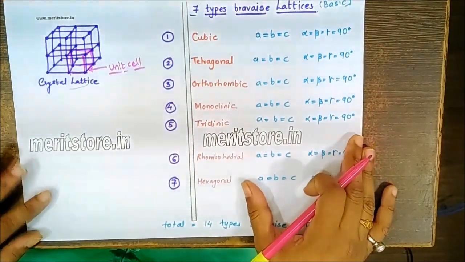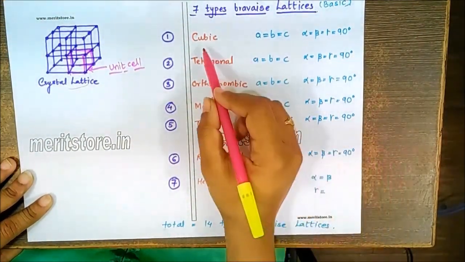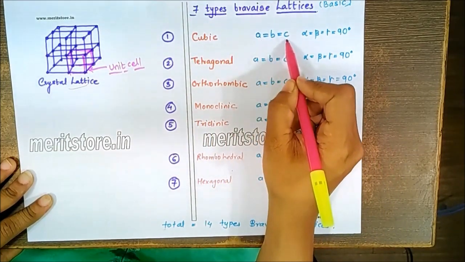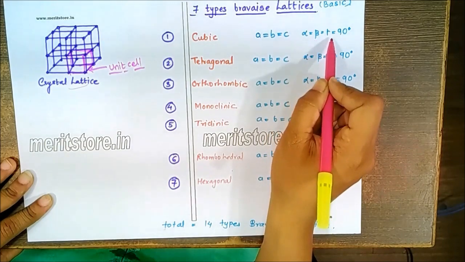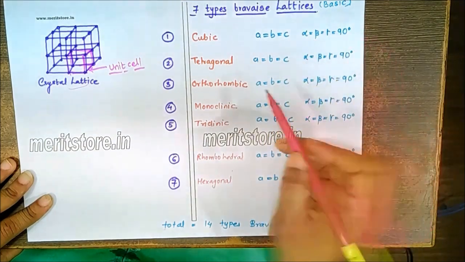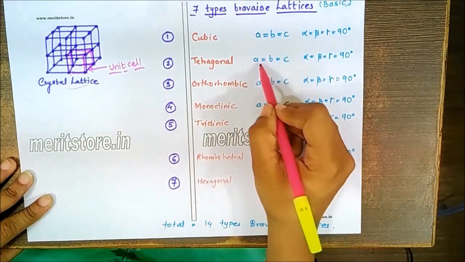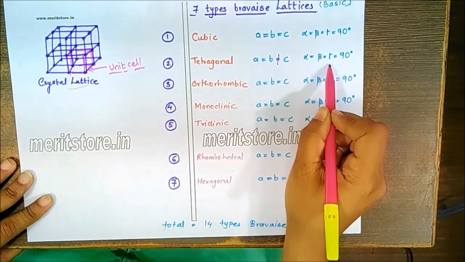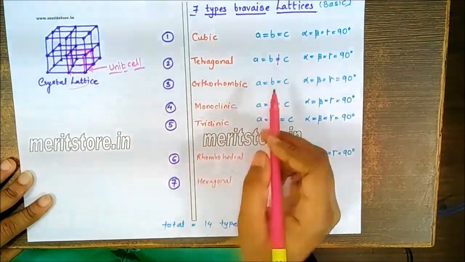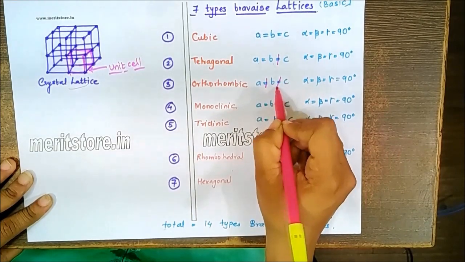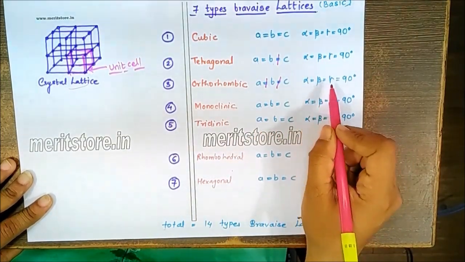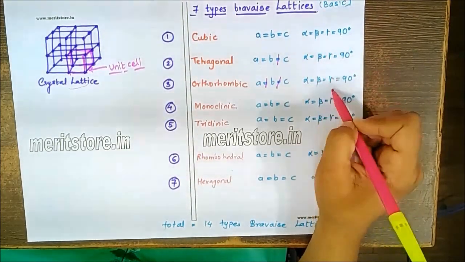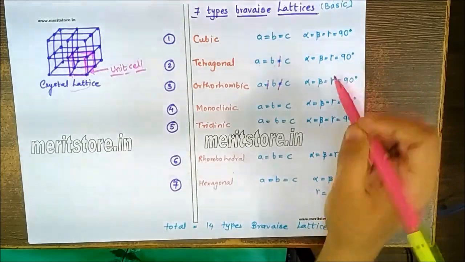Now, to remember the 7 basic Bravais lattices, the first type is cubic, where all 3 sides a is equal to b is equal to c, and alpha is equal to beta is equal to gamma is equal to 90 degrees. That's your angle. Tetragonal: a is equal to b but not equal to c, and alpha is equal to beta is equal to gamma is equal to 90. Orthorhombic: a is not equal to b, not equal to c, but alpha is equal to beta is equal to gamma is equal to 90. So in all these 3, you will find all 3 angles are the same, equal to 90 degrees.